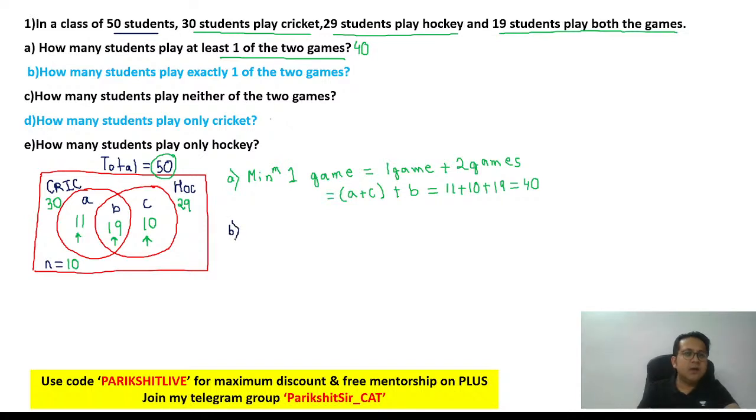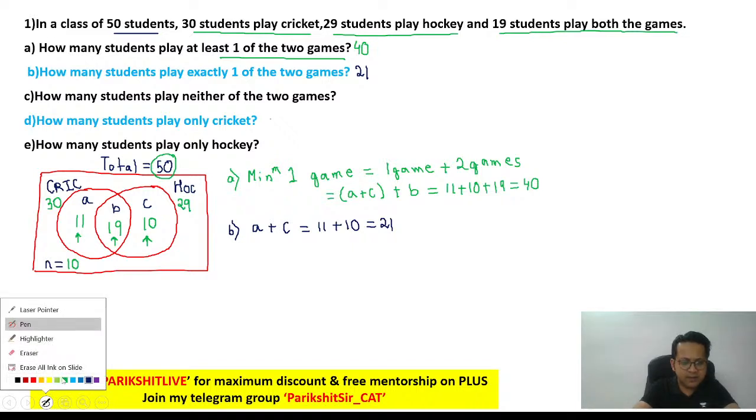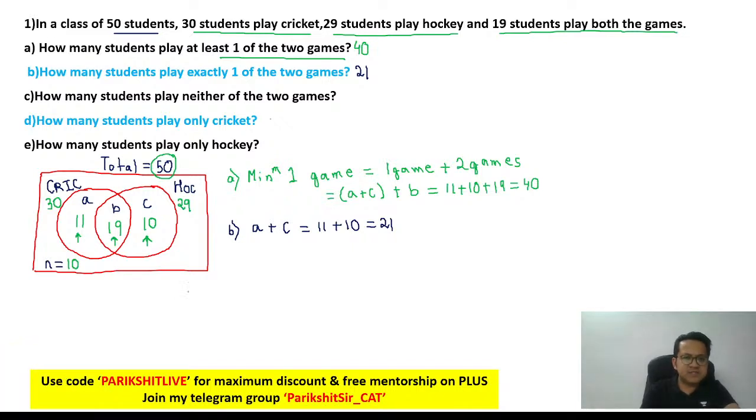Next, number B. How many students play exactly one game? Exactly one game is cricket only or hockey only, which is 11 plus 10. 11 plus 10 is 21 and that's your second answer. Clear?